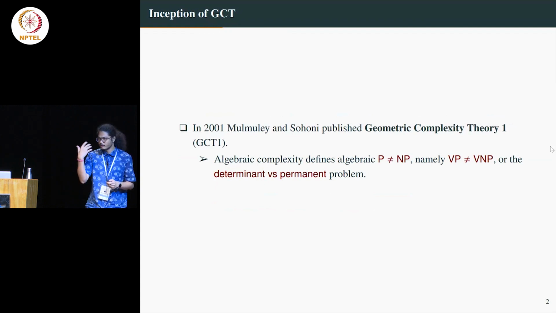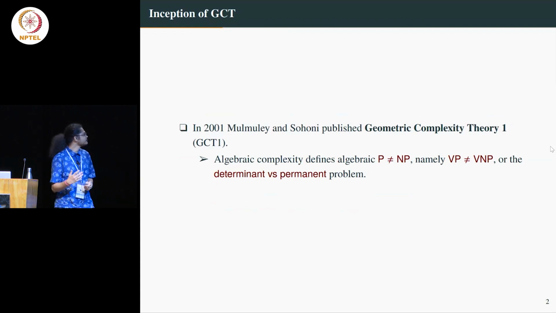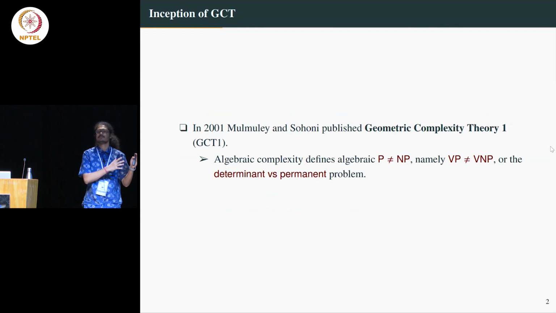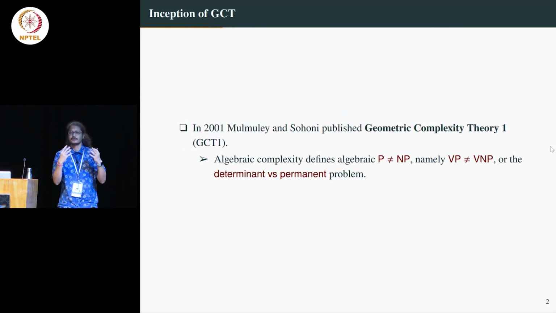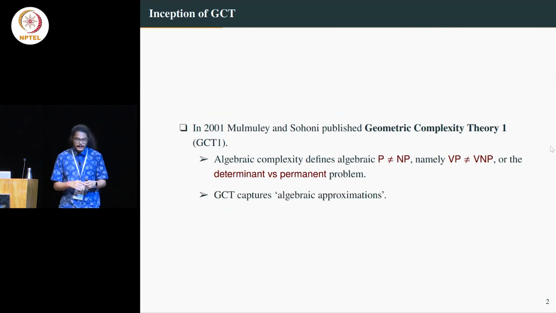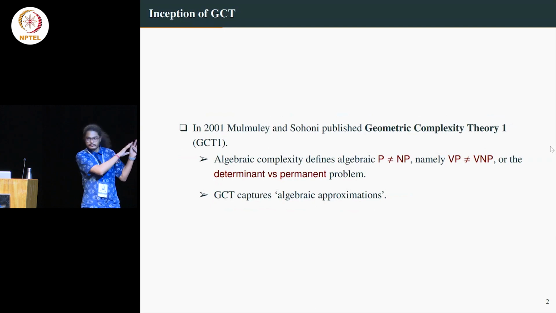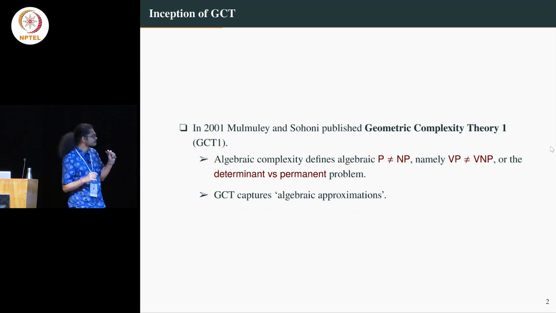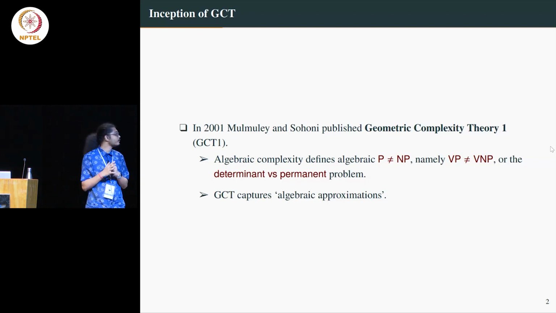They said, look, study these problems, but study them in a slightly different way, which is called algebraic approximations, or what they call border complexity. And they said that if we can study and understand some basic properties of these two objects that we'll define in the next slide, first, it would probably lead to P not equal to NP, and second, that the proof strategy we are giving is not natural, so it actually breaks the barrier.